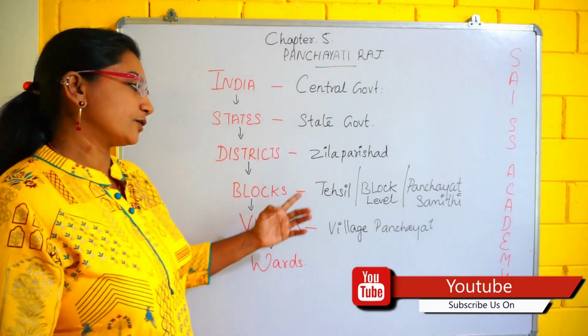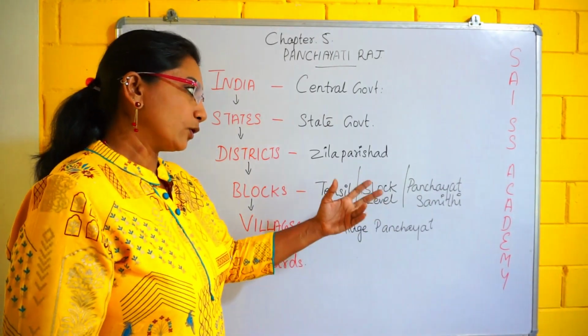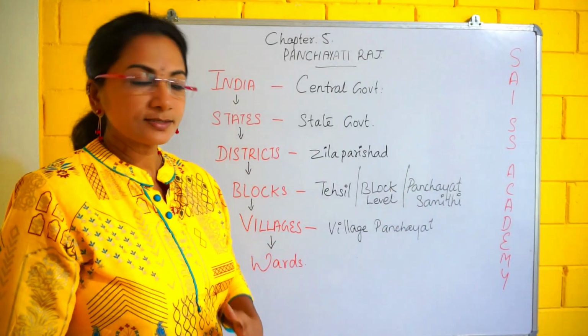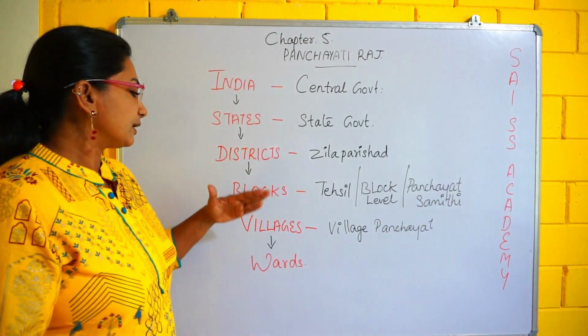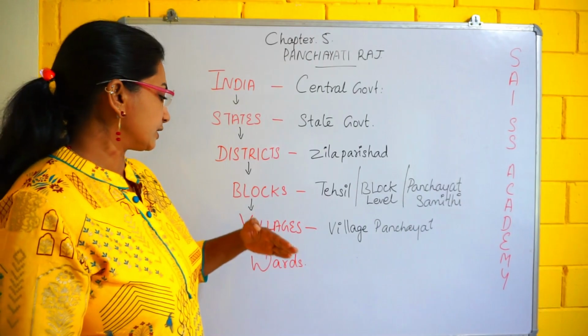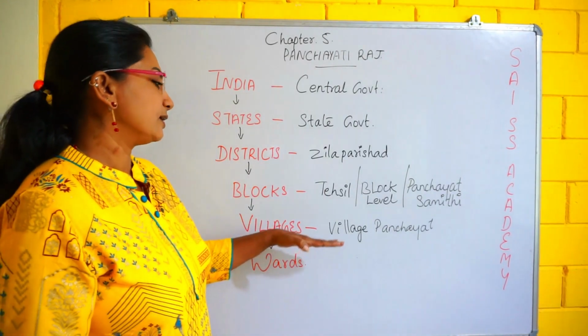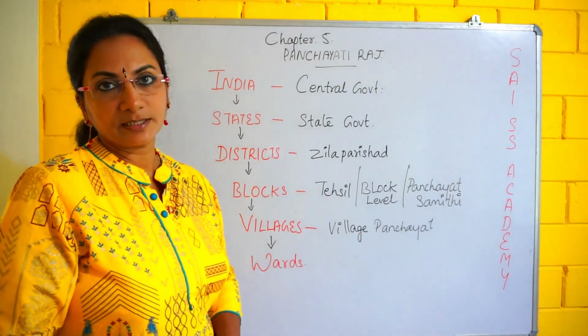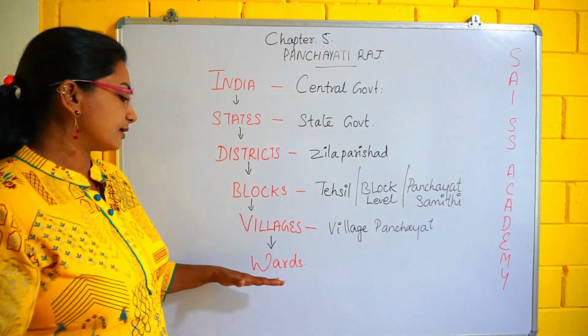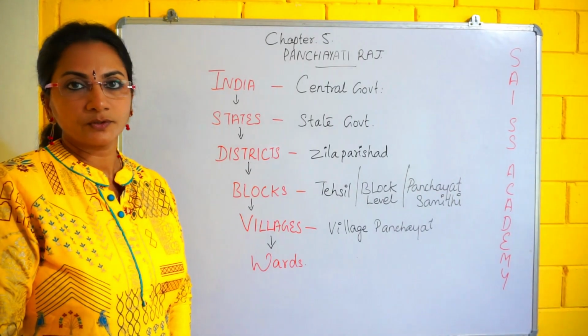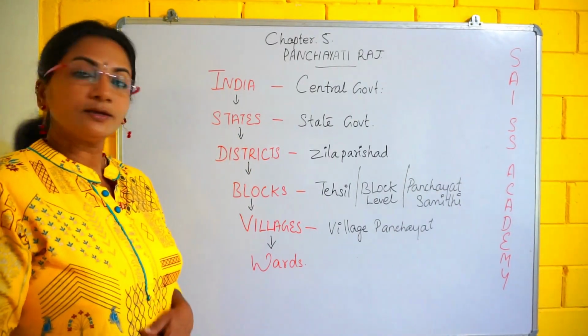The blocks are known as Tehsil, block level or Panchayati Samiti. Next, for more functioning, the blocks are divided into villages, and the village is governed by the village panchayat. Again the villages are divided into wards. Have a look at this.